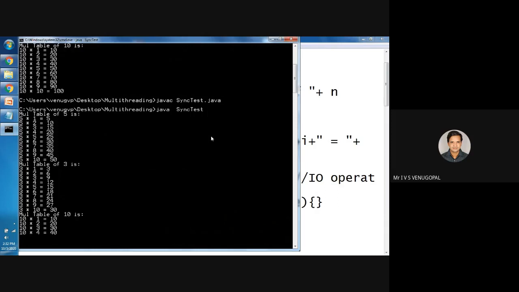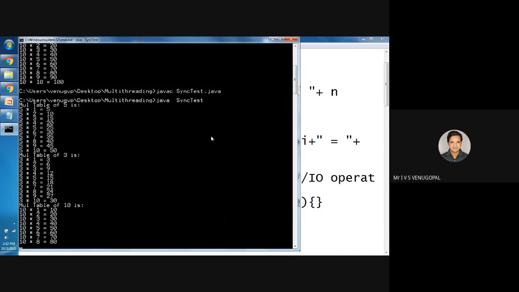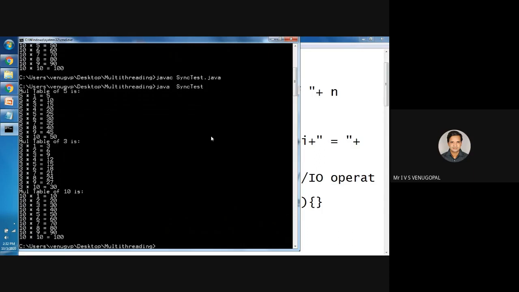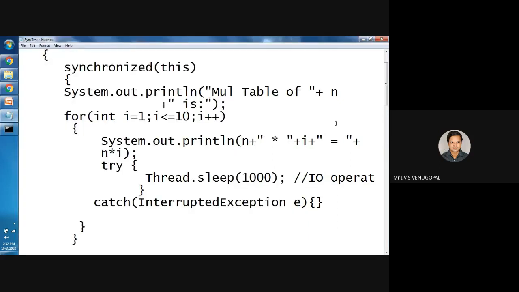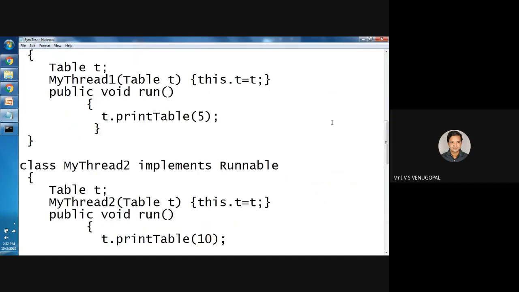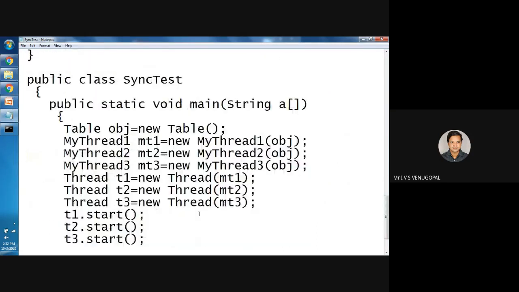Each thread, when it enters this synchronized block, only one thread will be executing. One thread needs to acquire the lock, then it can execute the critical section. The remaining threads will wait. So remember, either a synchronized method or a synchronized block, they need to operate upon the same object, that is the table object. If you create multiple objects for this table and each thread accesses a separate object, then again it will not be synchronized.